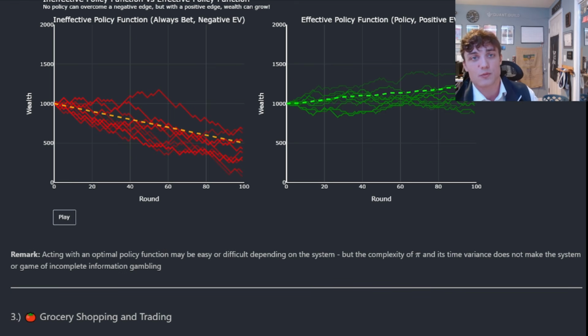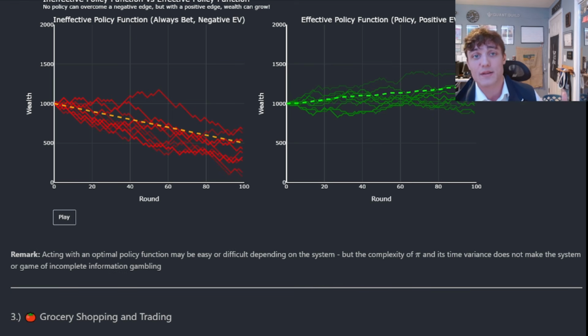I can always raise a huge hand in poker and fold. I can always trade an indefinite number of times to accumulate an absurd amount of transaction costs. I can always buy things at the grocery store that I do not need. I can buy a tank of gas and dump it all out. I can act suboptimally in all of those systems.